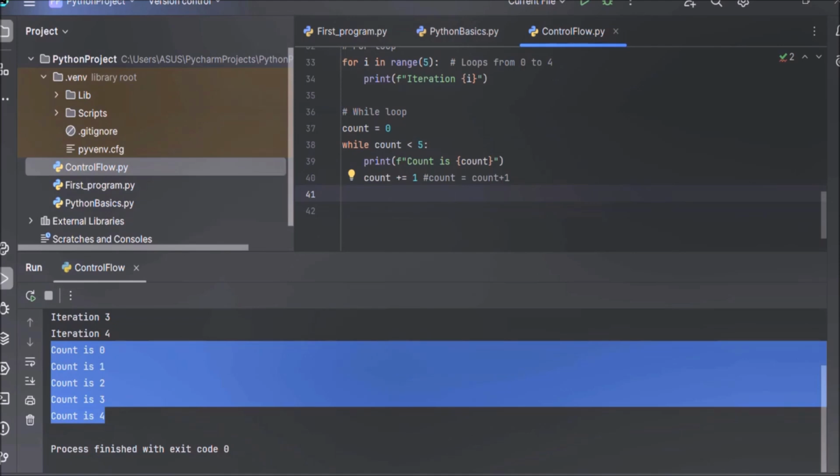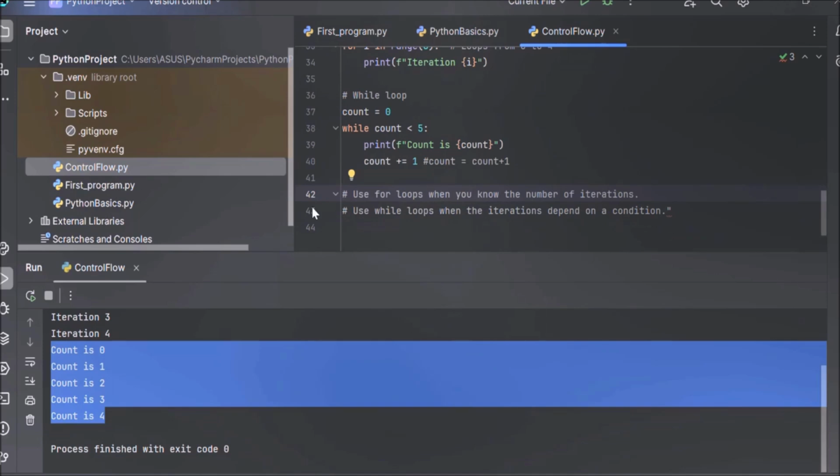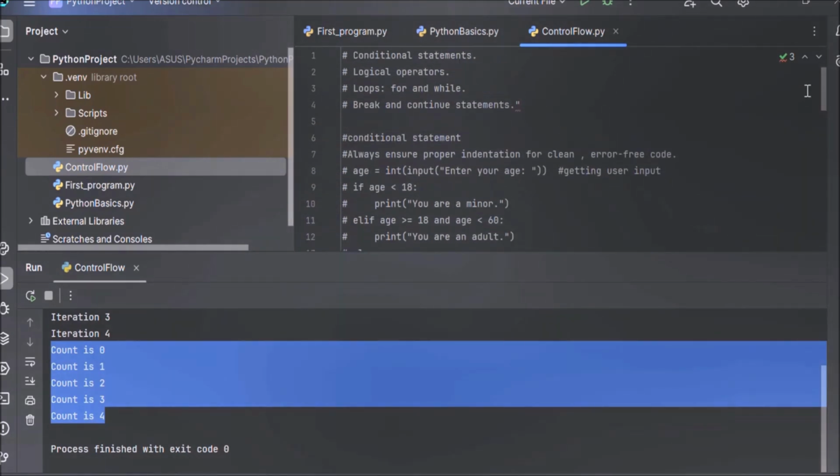These 2 points are important, so I'm writing it here. Use of for loop and while loop. Use for loop when you know the number of iterations, and use while loop when the iterations depend on a condition. Just remember this. Now our next topic is break and continue statement.